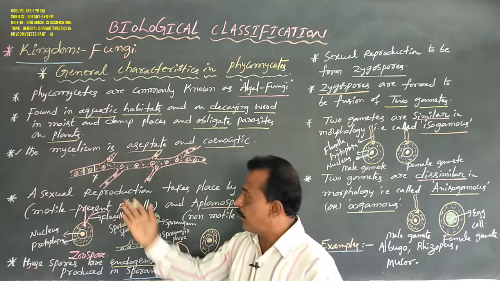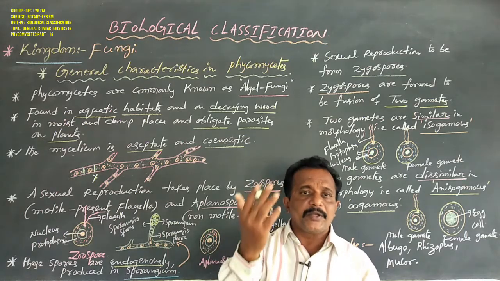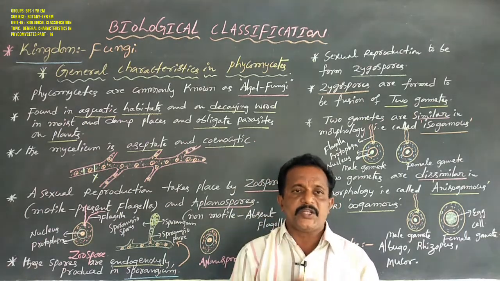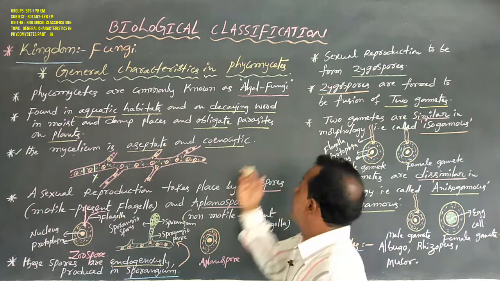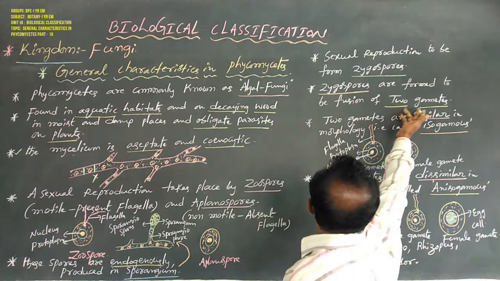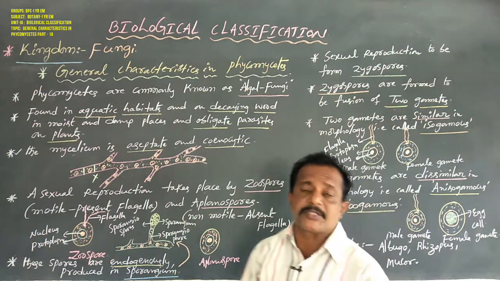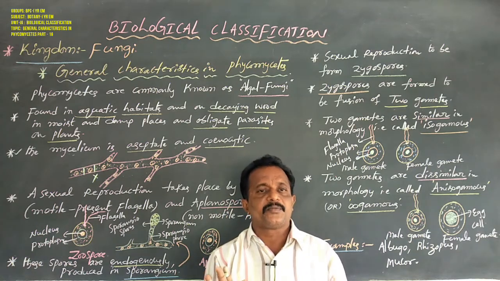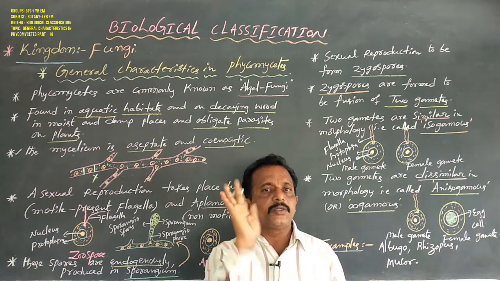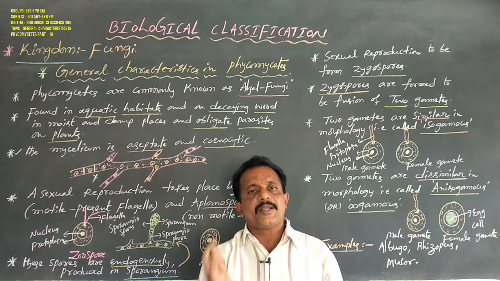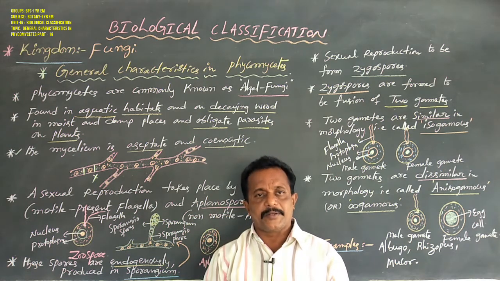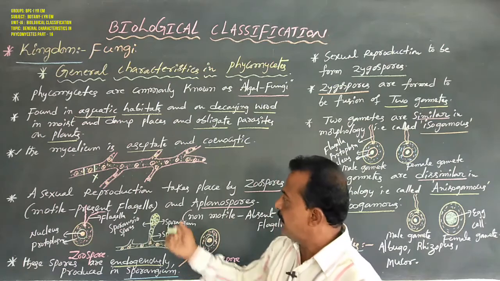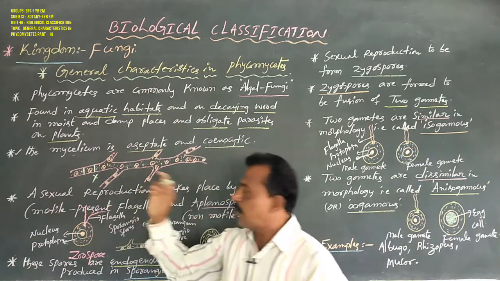In asexual reproduction, there is no involvement of gametes. In sexual reproduction, gametes are involved. How many gametes? Only two gametes every time: one male gamete and one female gamete. Now we will discuss asexual reproduction.